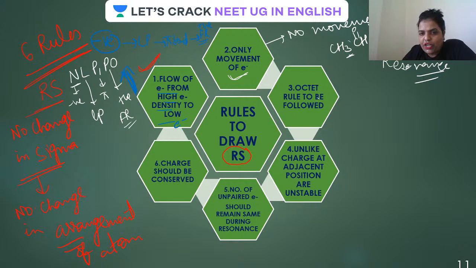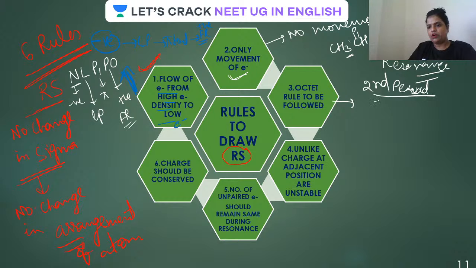Now the third one: octet rule to be followed. Very, very important for second period elements. For example, let me give you an example like this. This is an NH2 group, and this one has a pi bond. If you can see, nitrogen is having 4 bonds, which means it should have a plus charge on it, because the valency of nitrogen is only 3.